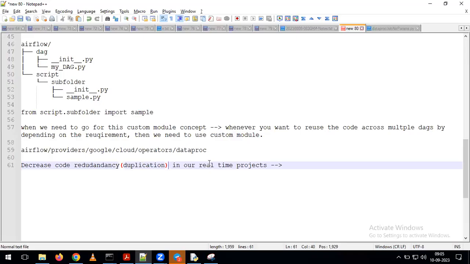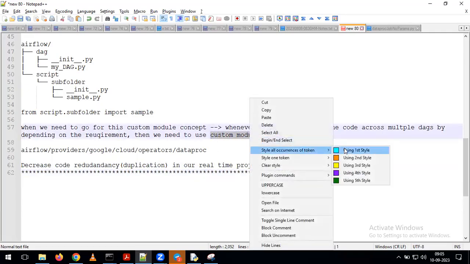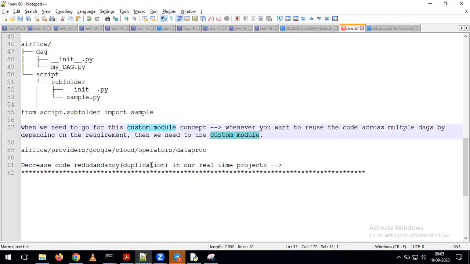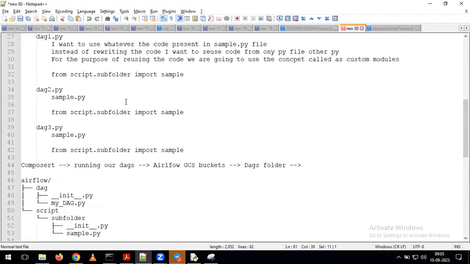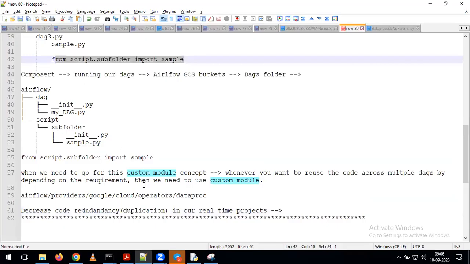I'm repeating: whenever you want to reduce the duplication of the code, or reduce the code redundancy, in such a situation within Airflow, we use the concept called a custom module. With the help of the custom module, we can overcome the code redundancy, or code duplication. In the programming, we are not making any changes. Whatever code you want to reuse, we keep in a particular path, and that path we just call within the DAG by using the from statement. This is the way we can apply custom modules depending on our requirement.